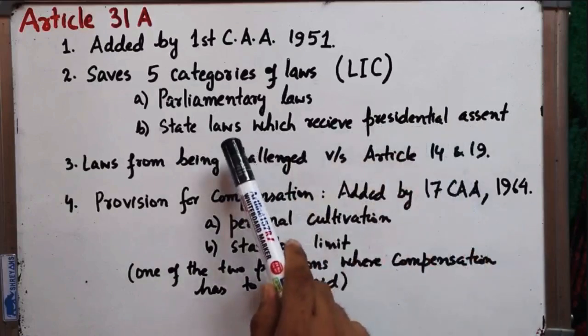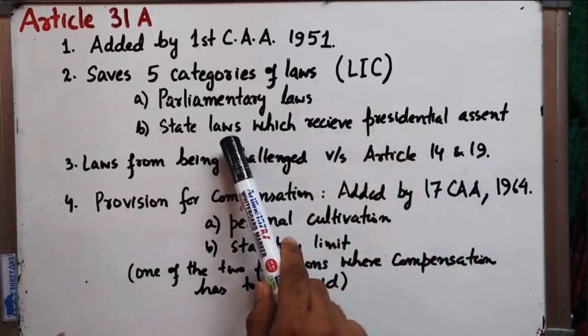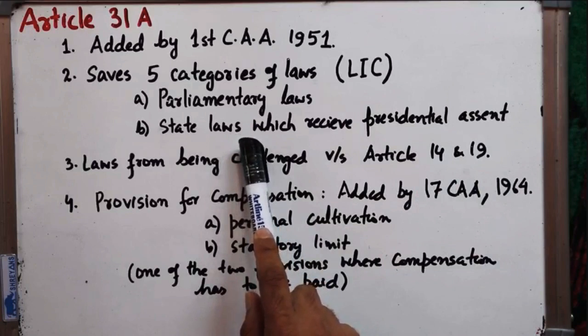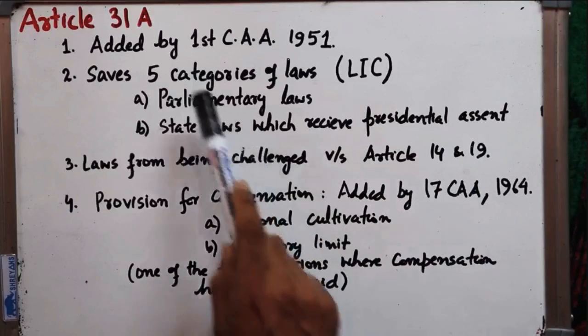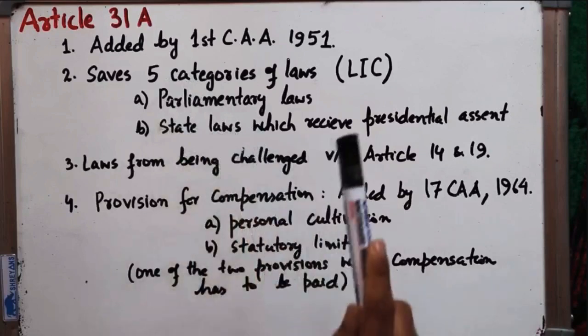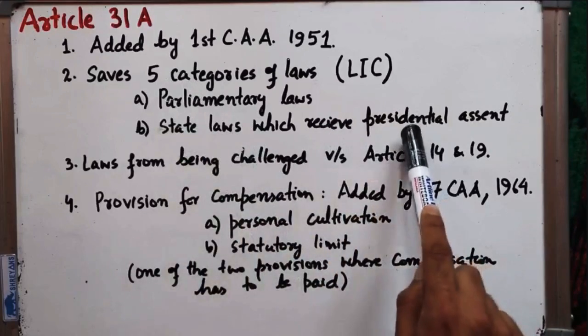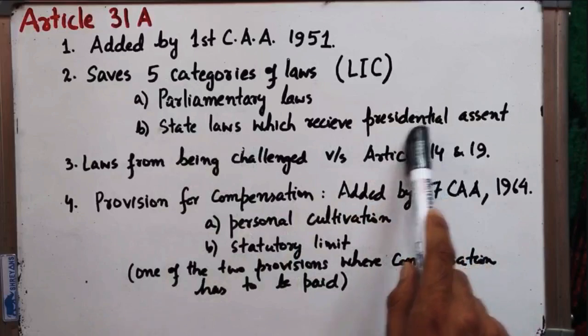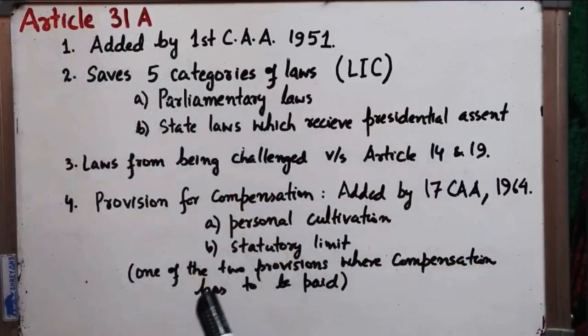Because you know that there are certain state laws which the governor keeps for the consideration of the President, and they are finally sent to the President for his consideration and they receive the assent of the President. So if such laws which were related to the land reforms, the industries and commerce, in the states, were kept for the consideration of the President and received the assent of the President, they were also protected under Article 31A.